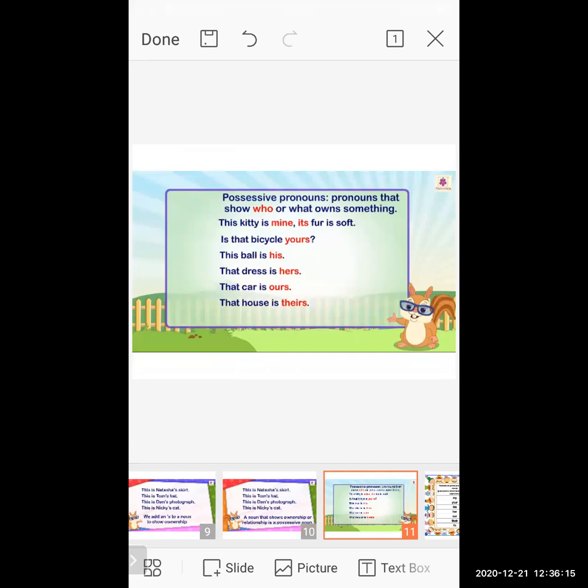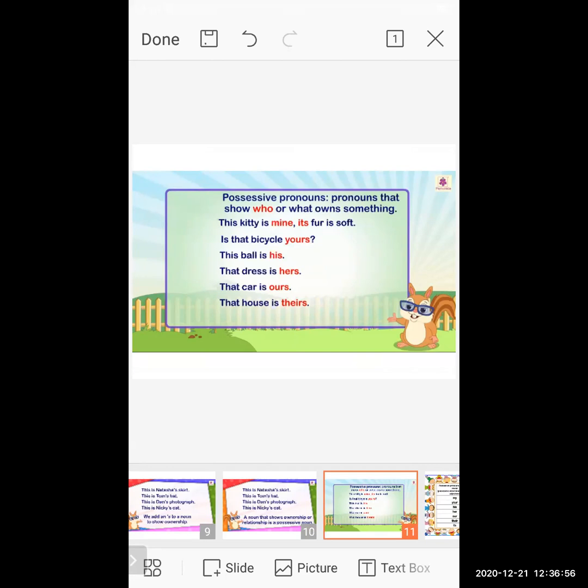Now we are talking about possessive pronouns. Now we will see possessive pronouns and their examples. A pronoun that shows who or what owns something. Have a look at the sentences. This kitty is mine. Its fur is soft. Now here, this kitty is mine, so it shows ownership. And is a name mentioned over there? No. If the name is not mentioned, that means this is a possessive pronoun.